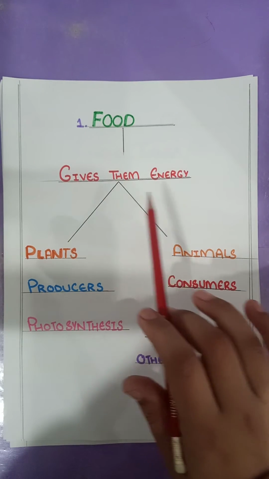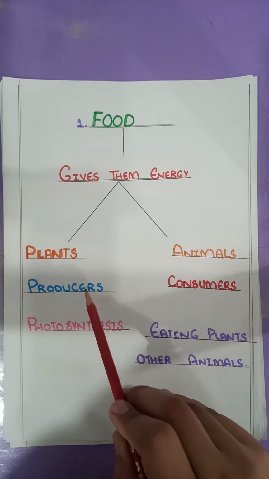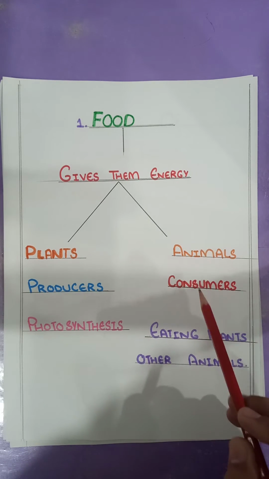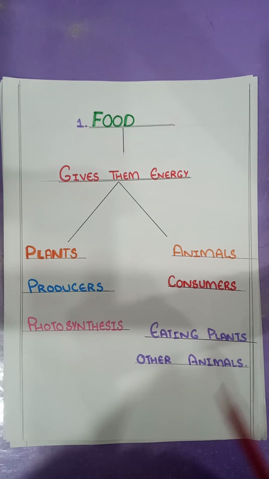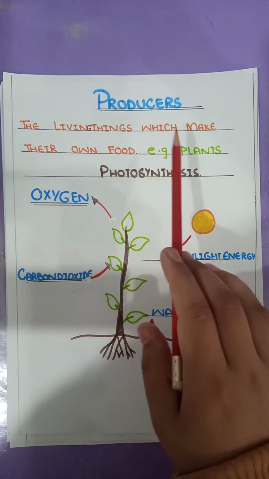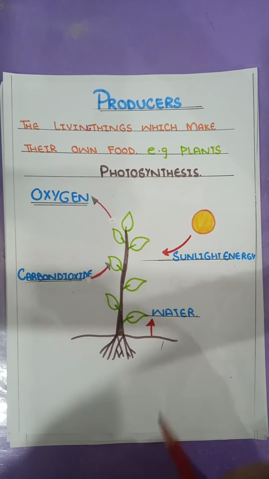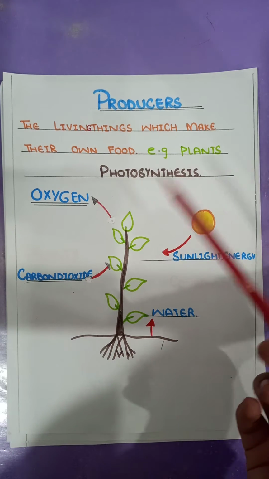Food gives them energy. Plants are the producers, they can make their own food by a process called photosynthesis, and animals are the consumers which eat plants and other animals. What are producers? Producers are the living things which make their own food. For example, plants. Plants are the producers which make their own food by a process called photosynthesis.